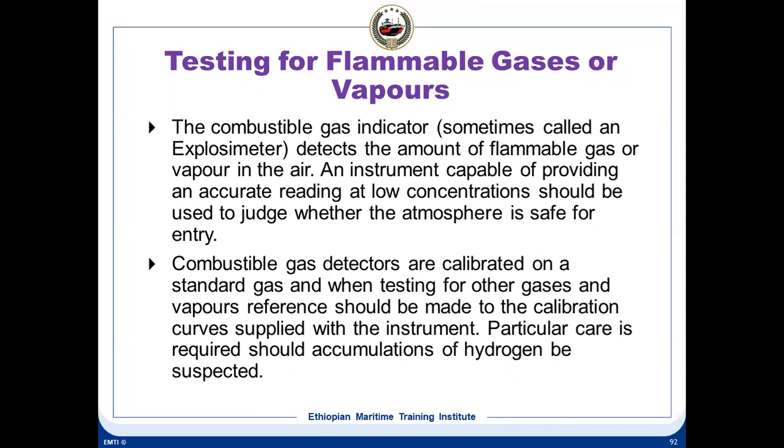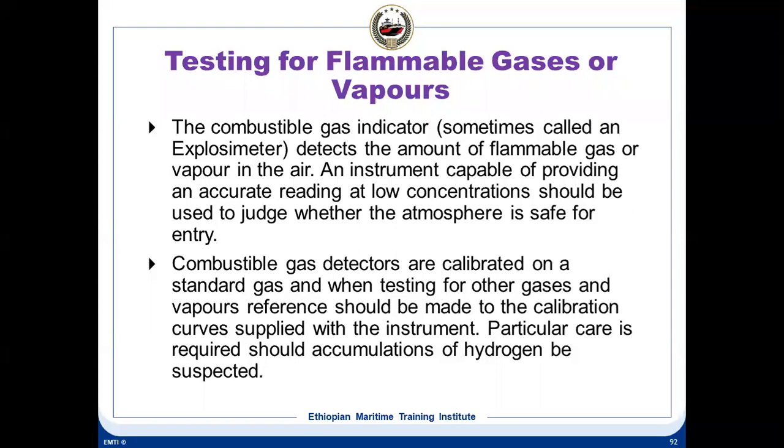If it is above the LEL, then your normal explosimeter will not be able to detect the amount of flammable gas. If it is giving some erroneous reading, that means the amount of flammable gas or vapor in the atmosphere is in all likelihood above the LEL. So that means more ventilation or more gas freeing of the space has to be carried out to bring it below the LEL, and then only this explosimeter will start measuring it.